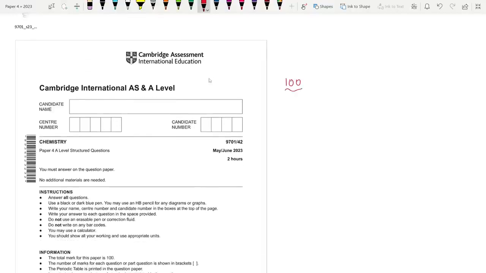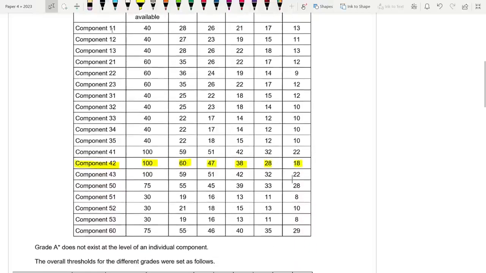So out of 100, A was at 60, B was at 47, C was at 38, D was at 28, and E was at 18. All the variants had more or less the same difficulty. It seems like this paper 42 was a bit harder than the other ones though, comparatively. As you can see the comparison.